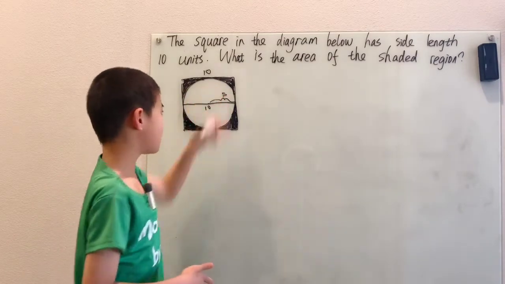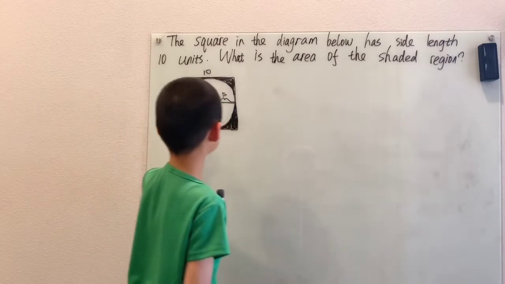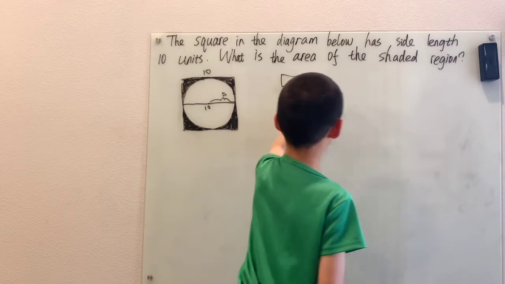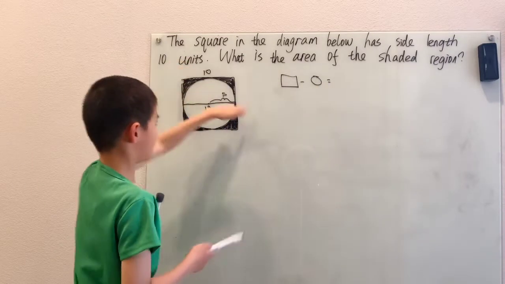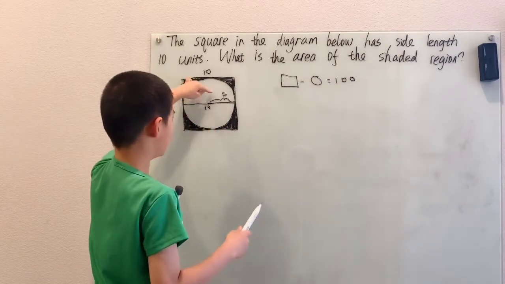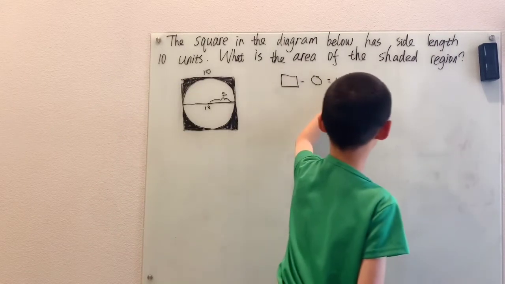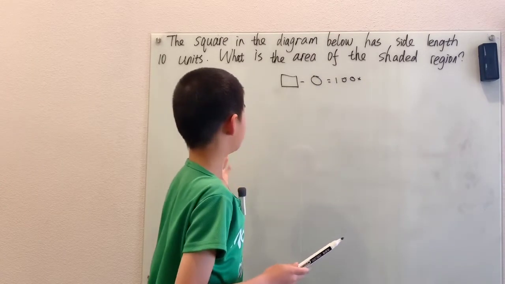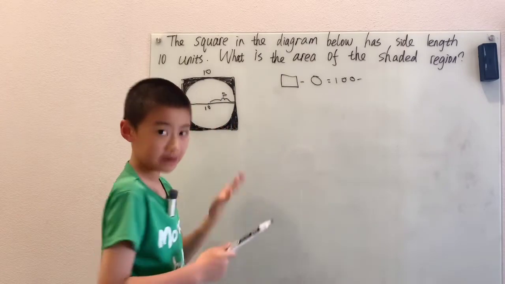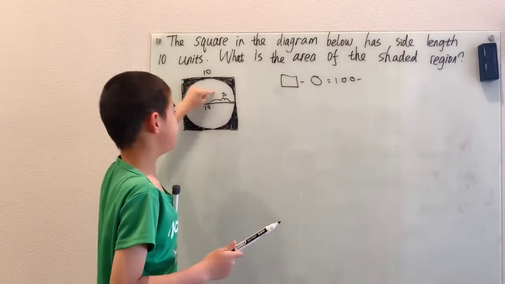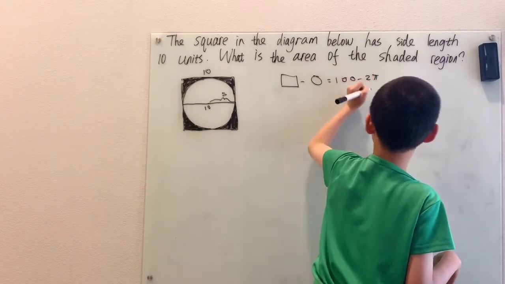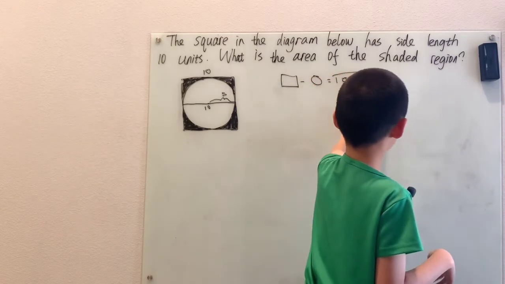Now when you have that radius, we want the square minus the circle. Well, the square is just 10 by 10, so that's just 100. Not very interesting. And if 5 is the radius, then, sorry, not times, minus pi r squared. r squared is 5 squared, which is 25, times pi.